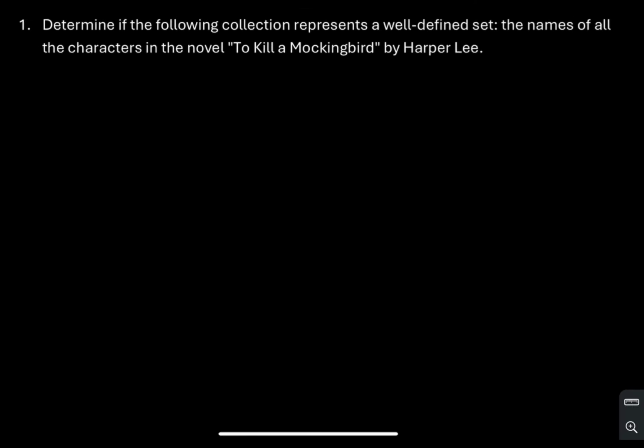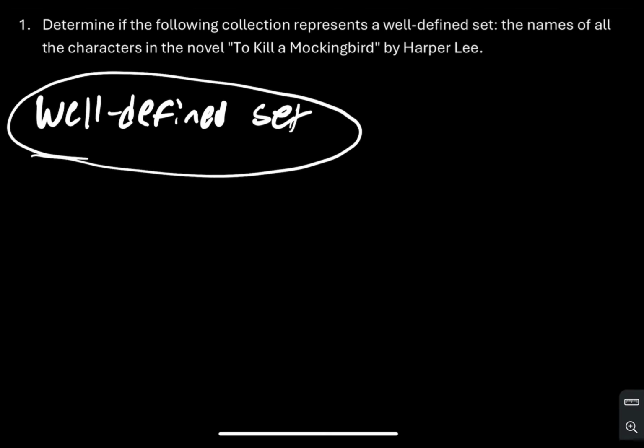Now let's try to do some practice problems to help us get better at identifying well-defined sets. So for this first practice problem, it says determine if the following collection represents a well-defined set. The names of all the characters in the novel To Kill a Mockingbird by Harper Lee. So the names of all the characters, that's going to be something that's a fact and not opinionated. So therefore, we know that this is going to be a well-defined set. So that's going to be your answer.